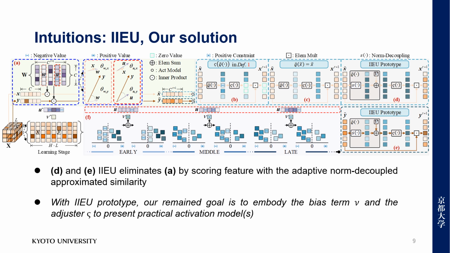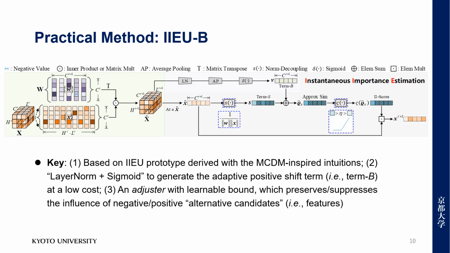So figures D and E draw the spirit of IIU, and to introduce practical methods for applications, our main goal is to embody the bias term and the adjusted function. Here, IUB is our basic solution. It learns the auxiliary bias with only layer norm and positive constraint using sigmoid, which brings only negligible additional computational cost. We propose a simple adjuster function tailored to our assumptions. The details can be found in the subsection practical method.